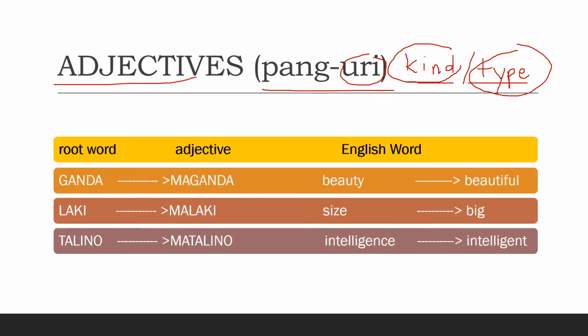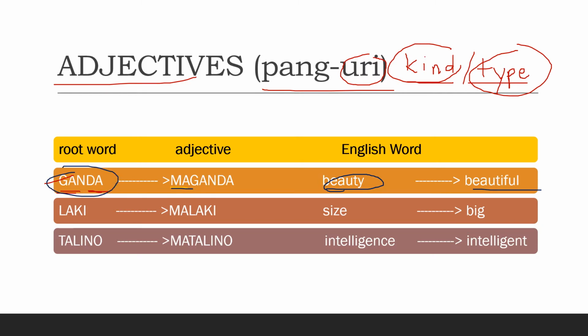Let's have the first one. We have here the root word ganda. And if we put it in an adjective, we add the prefix ma, making it maganda. And the meaning of that in English is beautiful, from the root word beauty or ganda.